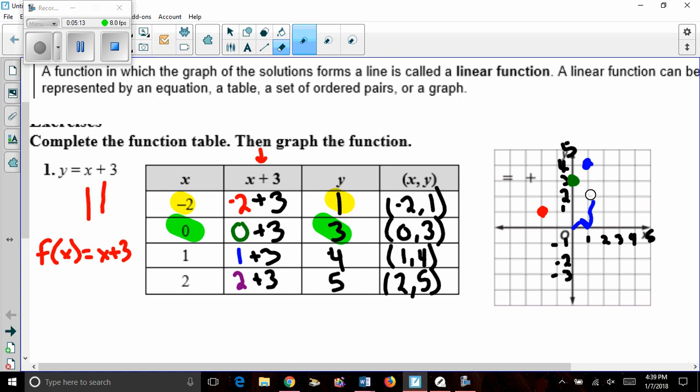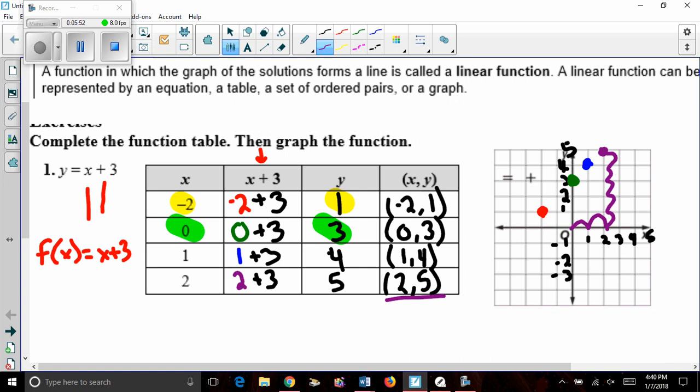Now, we're talking about linear functions. And so far, those 3 dots are in a straight line. That is our goal. We want our dots to be in a straight line. So we could almost make the guess, my next point in line would be right here. Well, let's confirm that. We had to go right 2 for the x being 2. Our y is 5, so 1, 2, 3, 4, 5 up. Perfect. That's exactly where we wanted it.